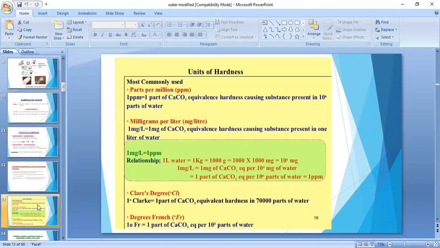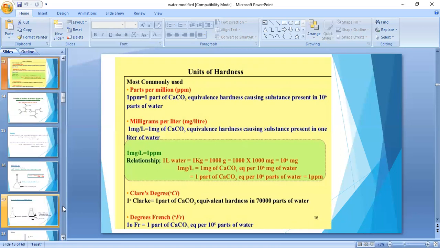Then coming to the units of hardness. When we are talking about the units of hardness, there are 4 units for water. The first one is parts per million, then milligram per liter, degree Clark and degree French. So the units of hardness are of 4 types: ppm, mg per liter, degree Clark and degree French.